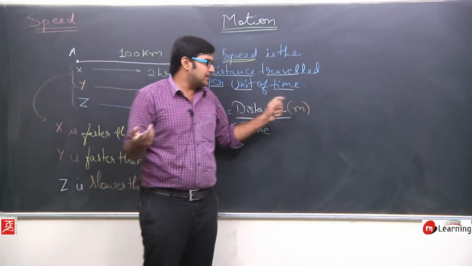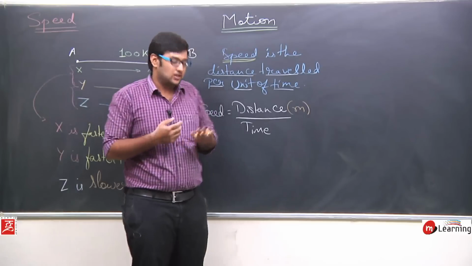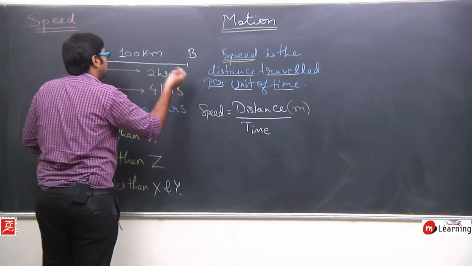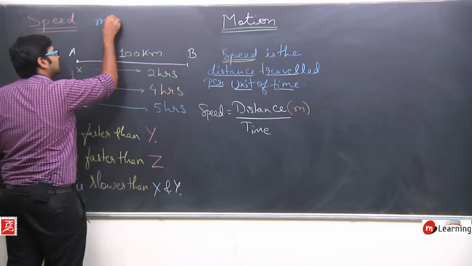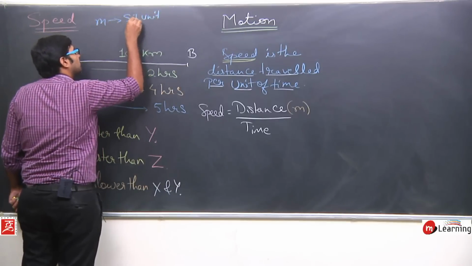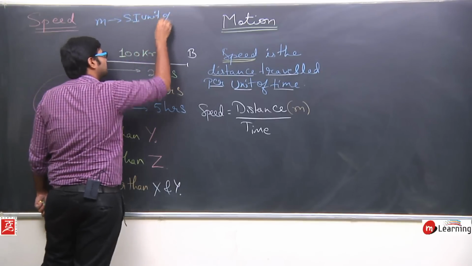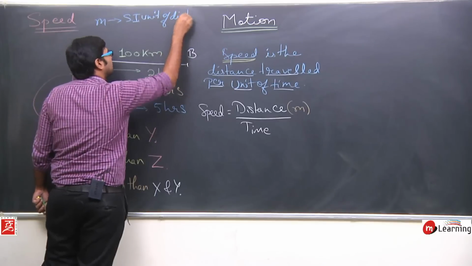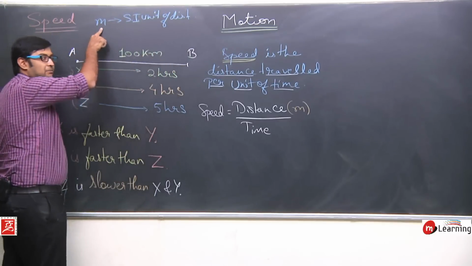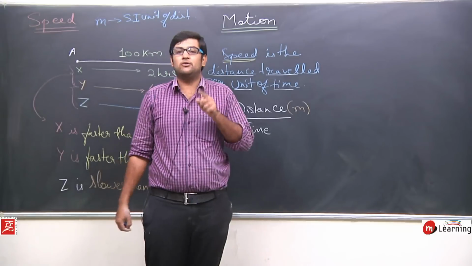This meter is known as the SI unit, Standard International. It's a French word but I am pronouncing it as Standard International. Meter, M, is the SI unit of distance.